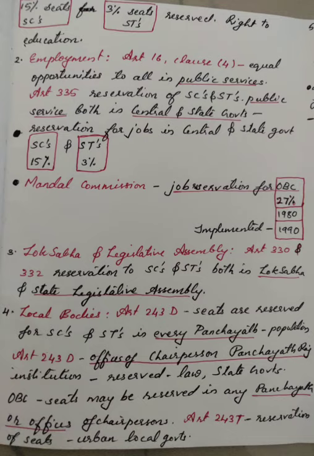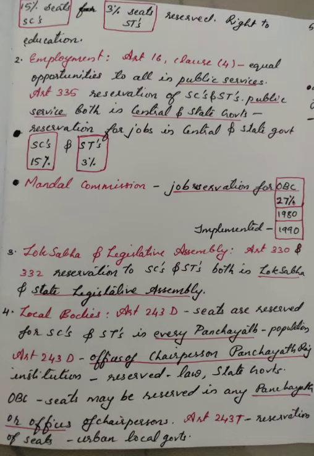So number 3, let's see the reservation in Lok Sabha and Legislative Assembly for Scheduled Caste and Scheduled Tribe. Articles 330 and 332 of the Indian Constitution provide reservation to the scheduled caste and scheduled tribe both in Lok Sabha and State Legislative Assembly respectively.